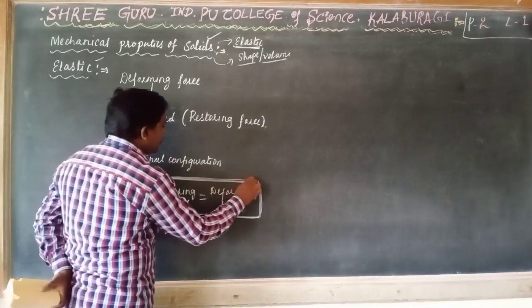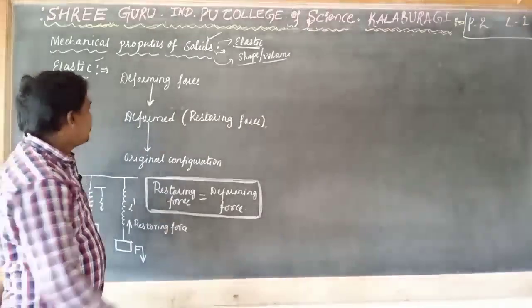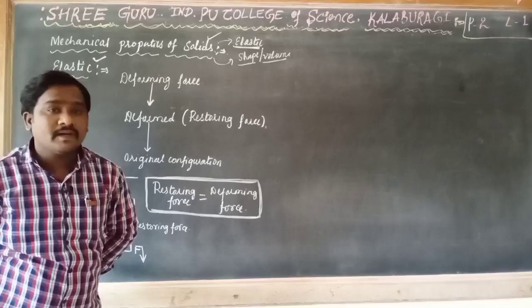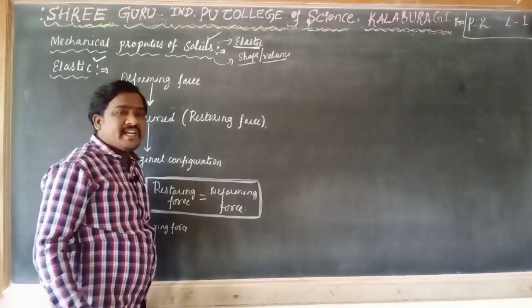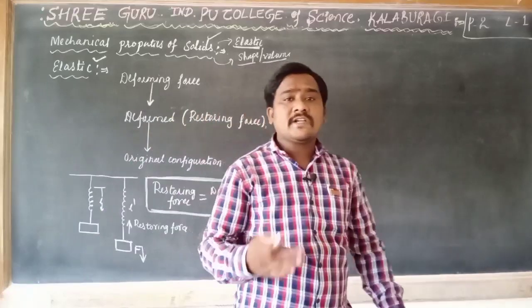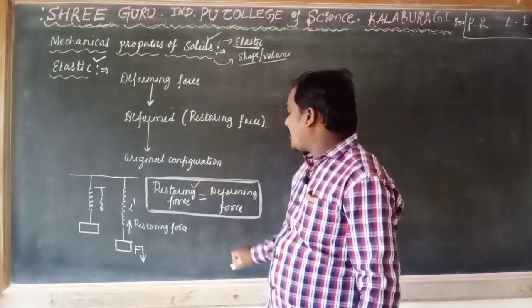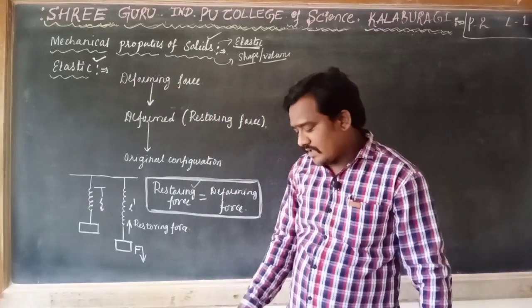If the deforming force and restoring force are the same, that property of the body is perfectly elastic in nature, which regains immediately, 100% of regaining capacity. If the restoring force is more, its elastic nature is also more.